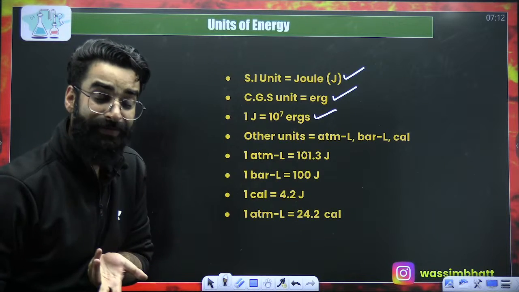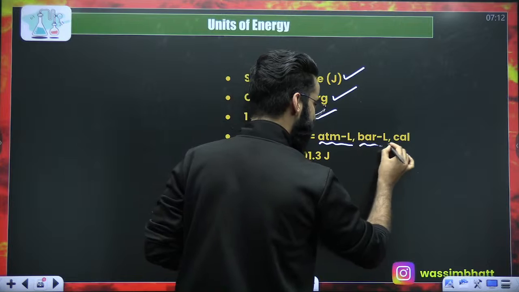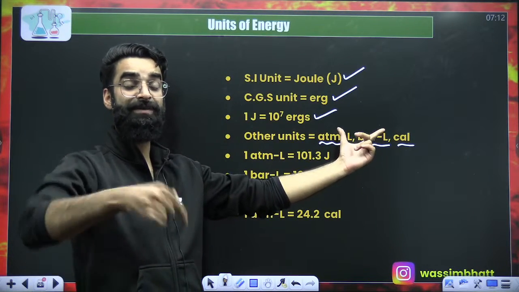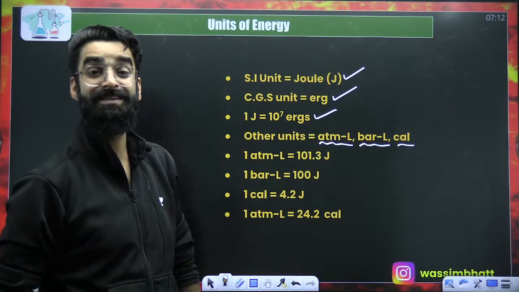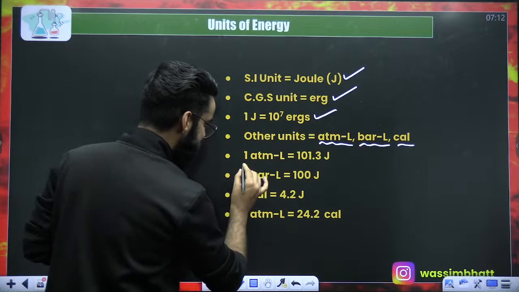The other units of energy which we shall be using in this chapter are ATM liter, bar liter, or calories. These are the other units of work. Now we have to remember their relationship. Do remember, this is important.